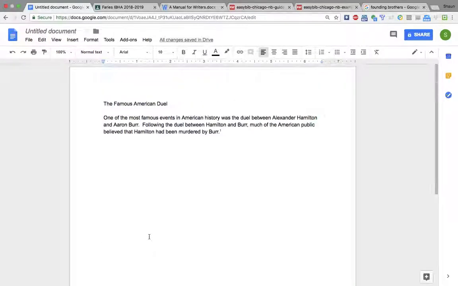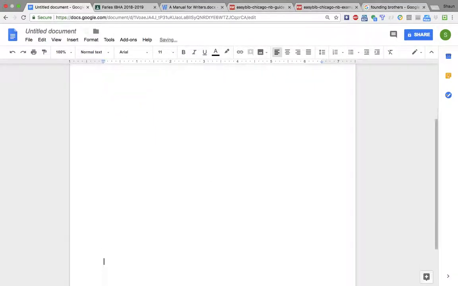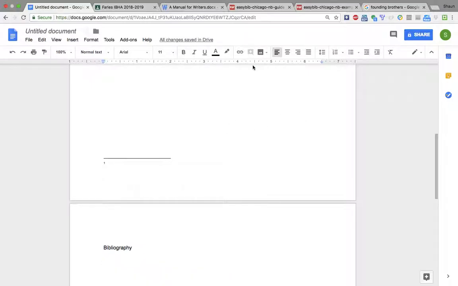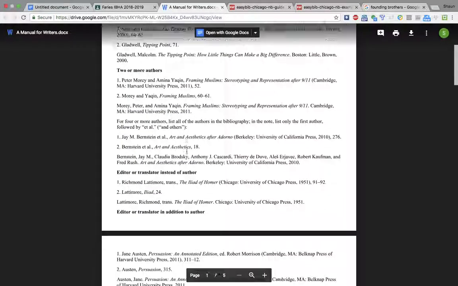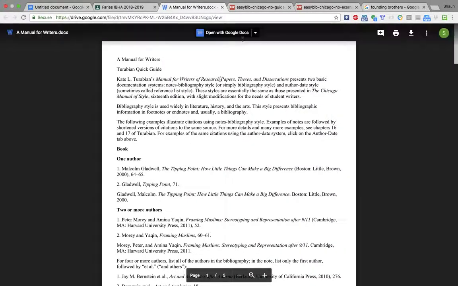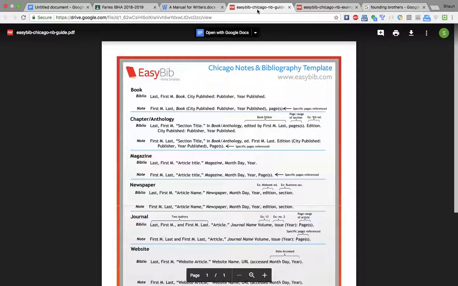Now, something else I want to make sure is clear is that even though we're using footnotes, we still need to have a bibliography. So I suggest that once you know you're going to cite a source, it's a good idea to put that source in your bibliography. This will help clear up what needs to go where. For this book, I'm going to take a look at the EasyBib template here. I think this is a good place to start, and if you have any questions, it's better to go to the more comprehensive Manual for Writers. It gives more detail and more examples, but for most cases, this is the best place to start.